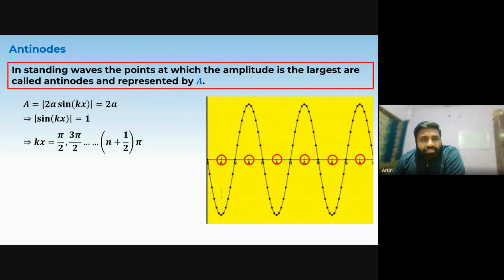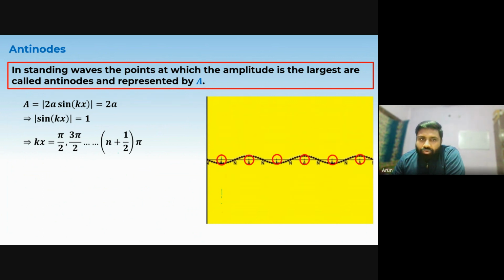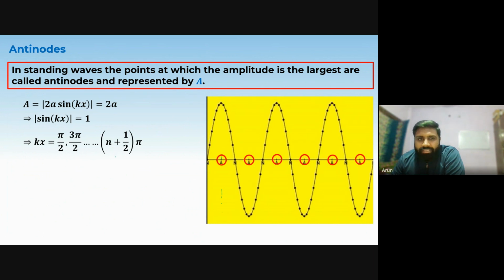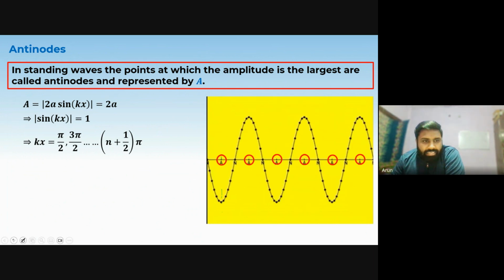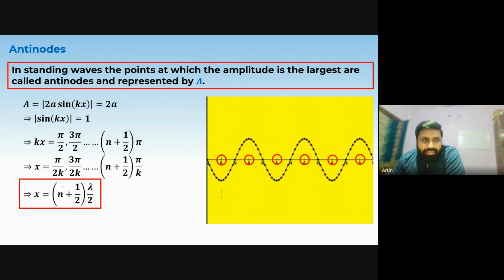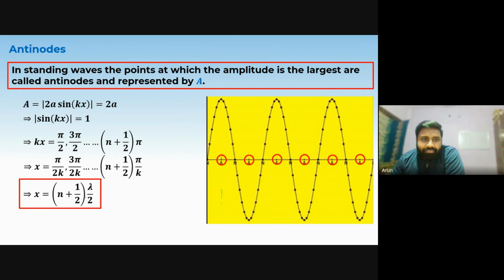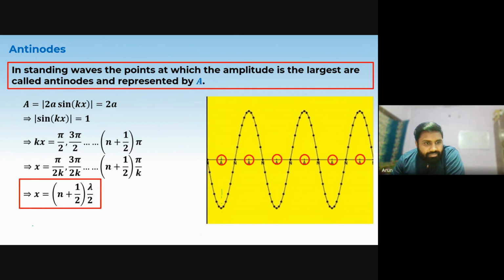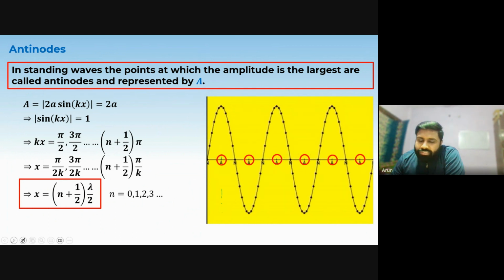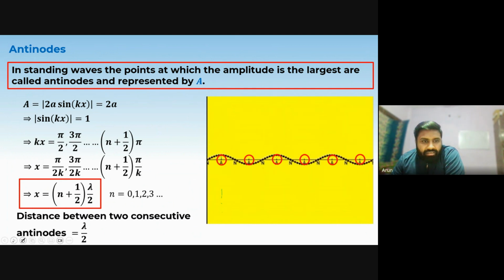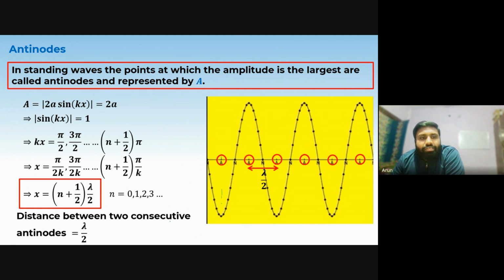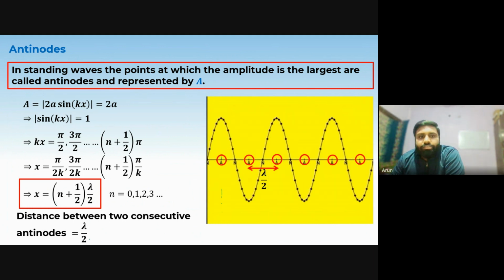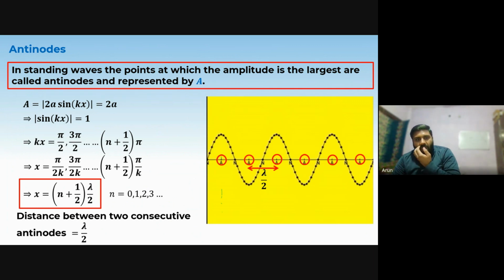So we can say it is n plus half, or 2n plus 1 by 2. Comparing, we get x equals n plus half into lambda by 2, where n starts from 0, 1, 2, 3. Now the distance between two consecutive antinodes is lambda by 2. Okay.